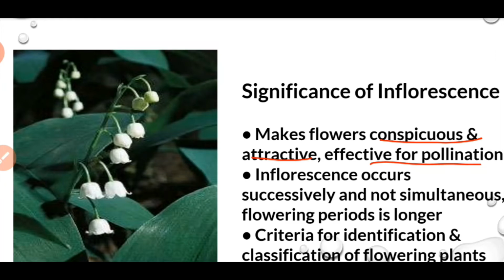So inflorescence occurs successively. That means flowering happens one after another, and not all the flowering happens at once. So here the flowering period becomes longer. Also inflorescence enhances the chances of cross pollination, as insects in a single visit can pollinate a large number of flowers. Inflorescence also helps in identification and classification of flowering plants.